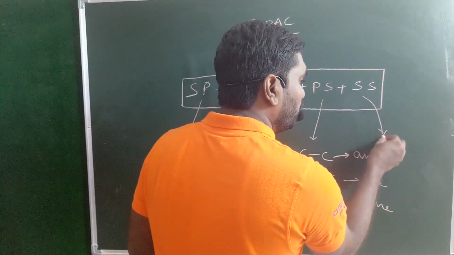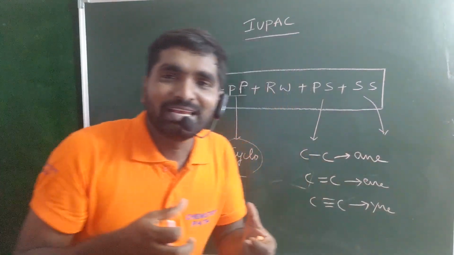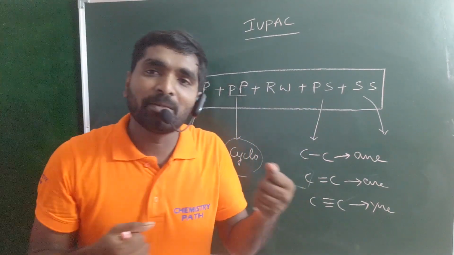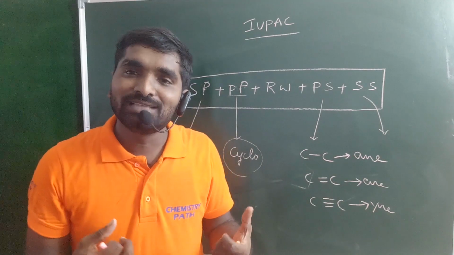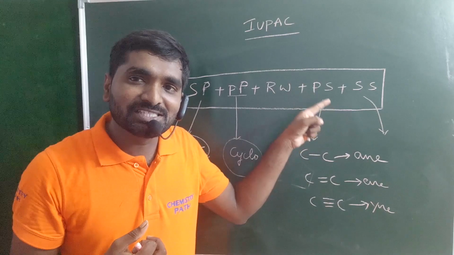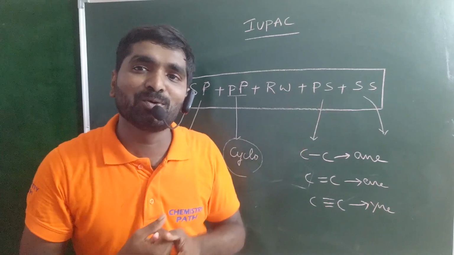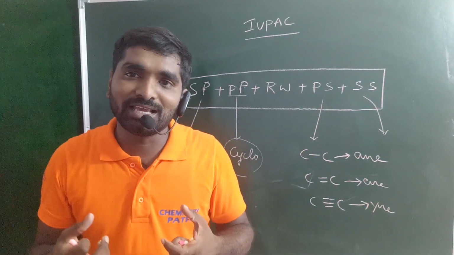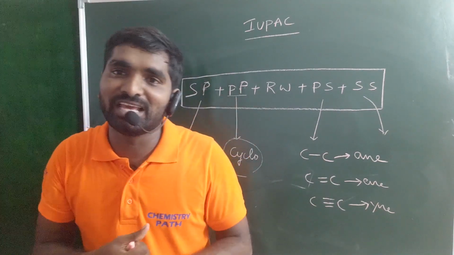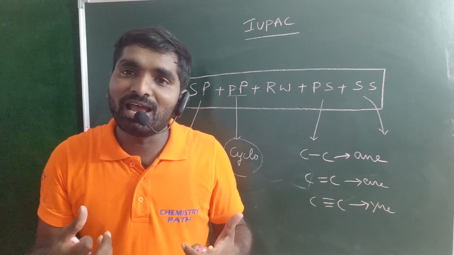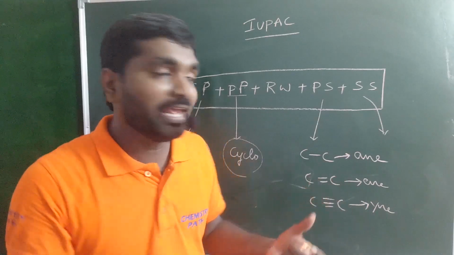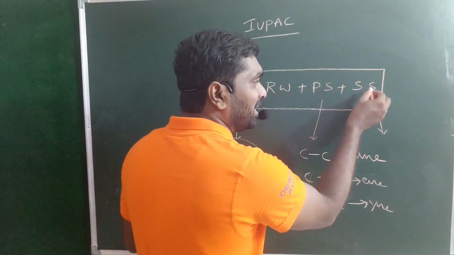Next, last but not least, our hero, the secondary suffix. It indicates the nature of the functional group, whether the compound is acidic, basic or neutral. When you have a carboxylic acid as the functional group, the total nature of the compound is acidic. That is indicated by the secondary suffix.